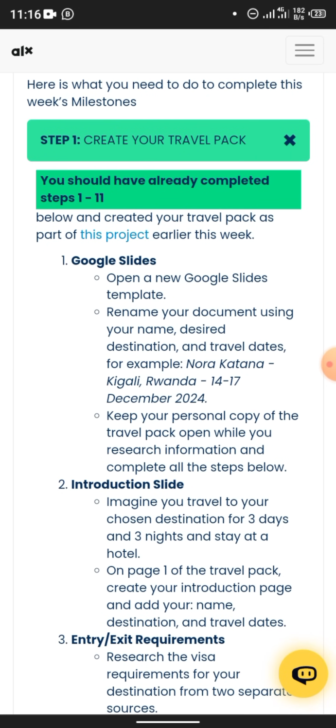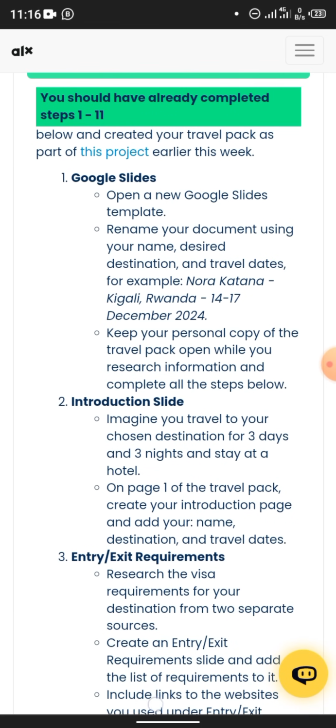So earlier in the week, we were prompted to copy that travel pack. So open it in your Google Slides and make a copy of it. If you've not made a copy of it, you need to go back and make a copy of it. The link is somewhere there. I don't want to go back there because I don't want this video to be long.